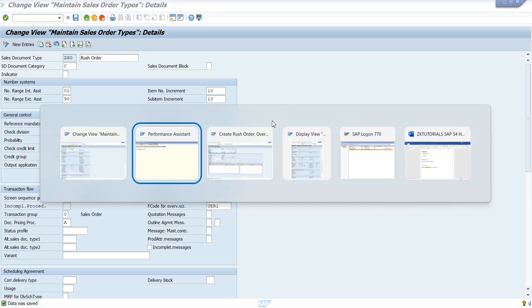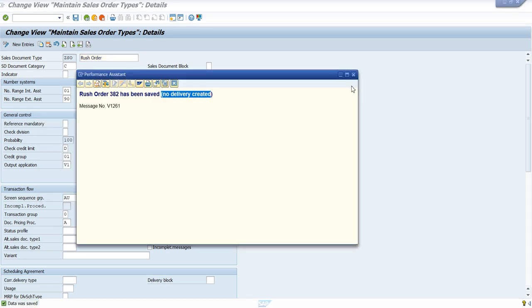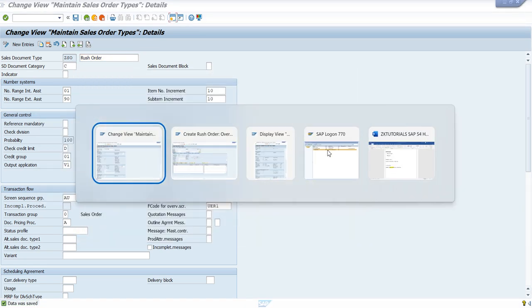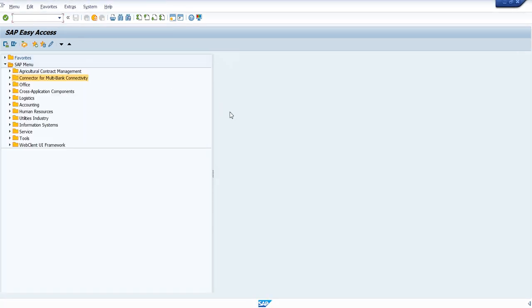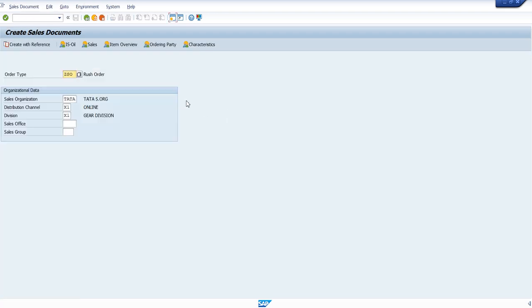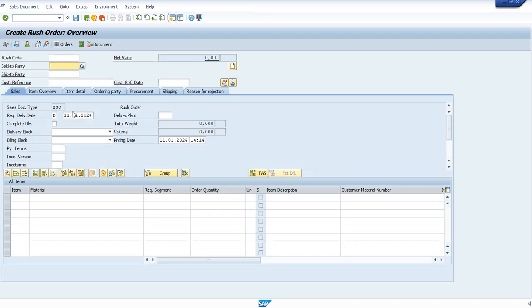So now we can try one more time here. Let me try this one more time, by creating again the same order with the same concept. So V01 and enter. The same order type and everything. Organization, everything is the same here. Enter. So same customer, I'm just giving everything the same.